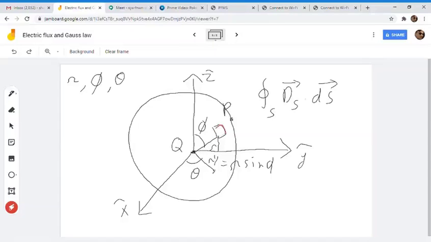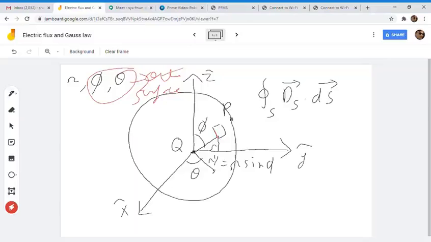So our theta and phi are making our outer surface. One of the dimensions is easy.